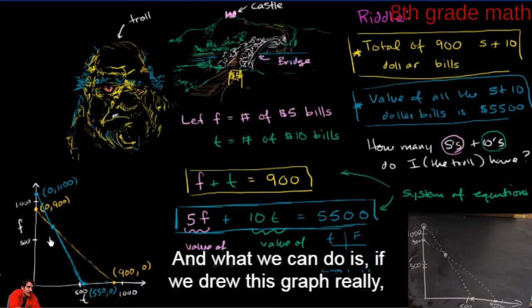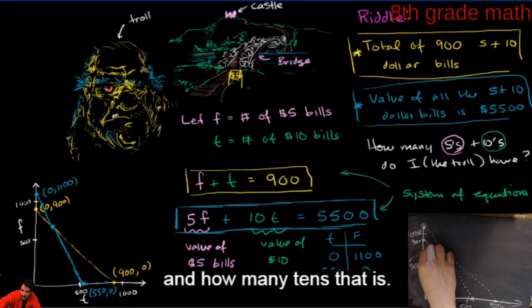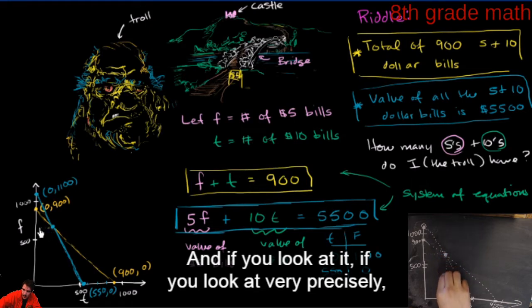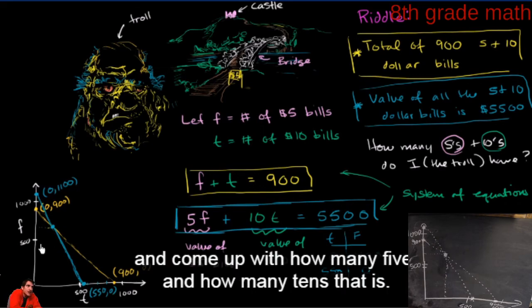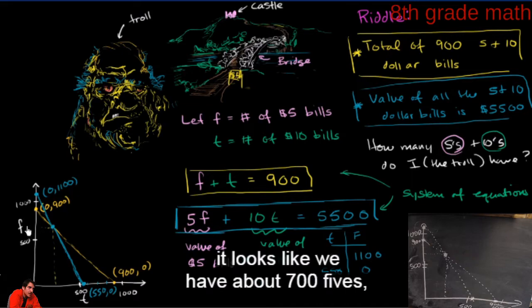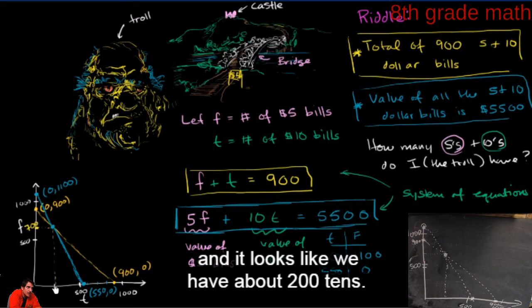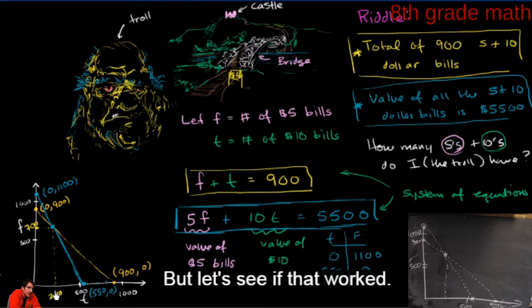Nice. And what we can do is, if we drew this graph really precisely, we could see how many 5s that is and how many 10s that is. I encourage you to graph it very precisely and come up with how many 5s and how many 10s that is. Well, I'm going to eyeball it. It looks like we have about 700 5s, and about 200 10s. This is based on my really rough graph, but let's see if that worked.